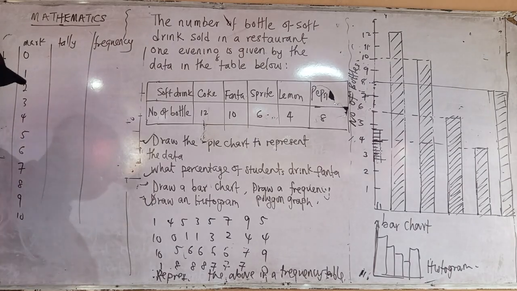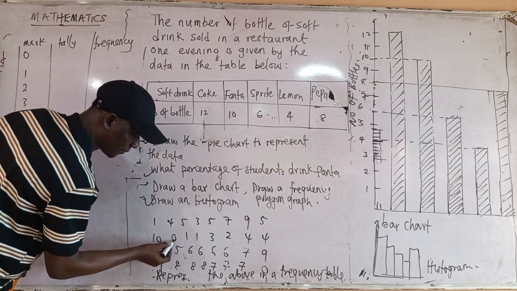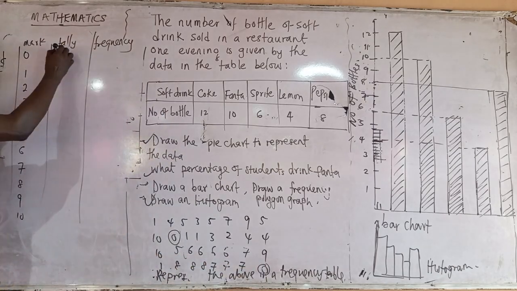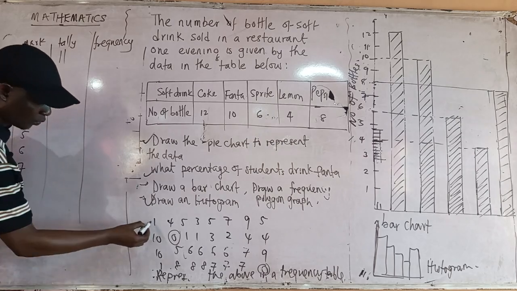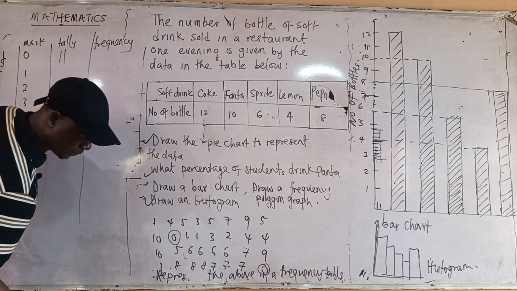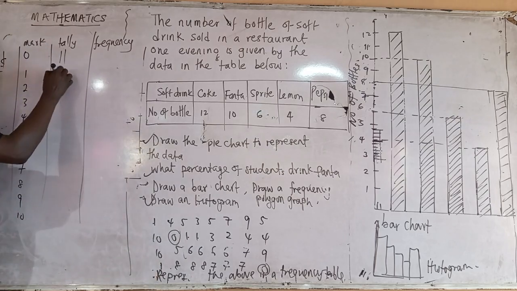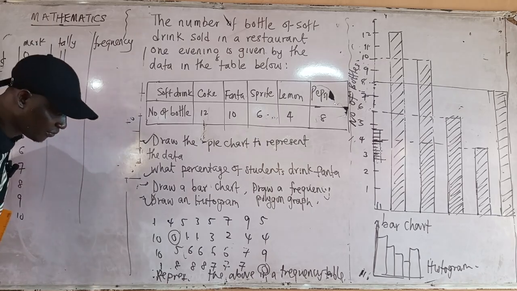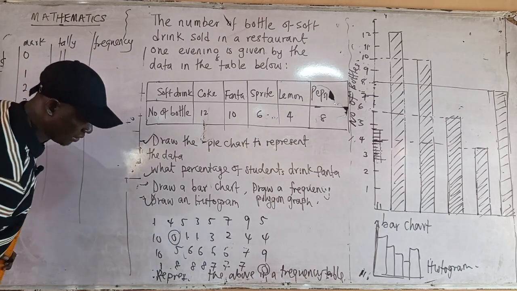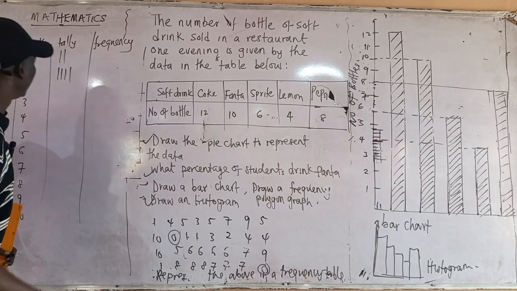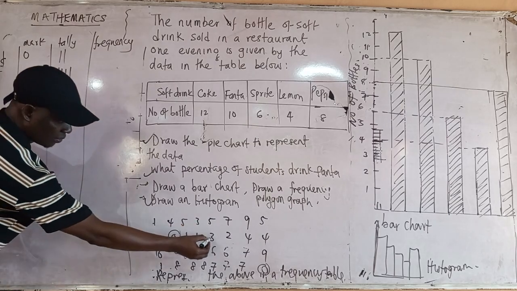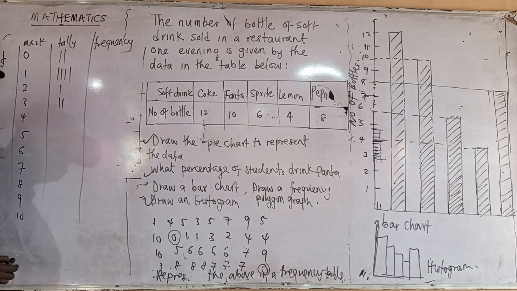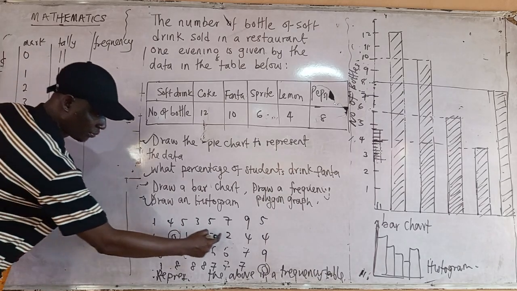Tally now. How many zero do we have here? You have 1 here, and 2 here. So you put 1, 2. How many 1 do we have here? 1, 2, 3, 4. Abi? So you have 1, 2, 3, 4. How many 2 do we have? Just 1, Abi? Okay, 1. How many 3 do we have? 2, Abi? How many 4? 1, 2, 3. That is it.